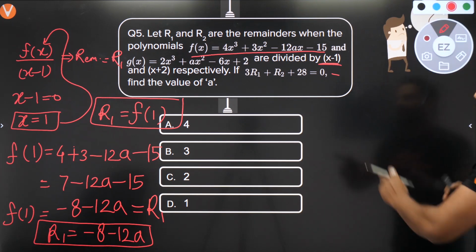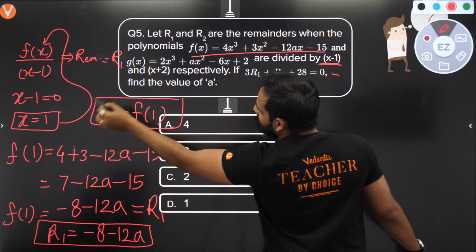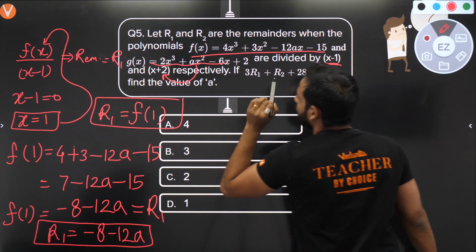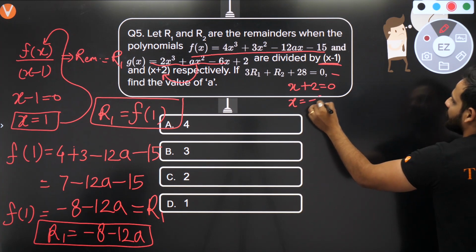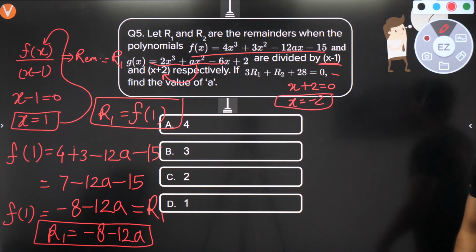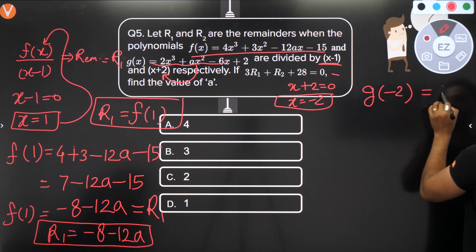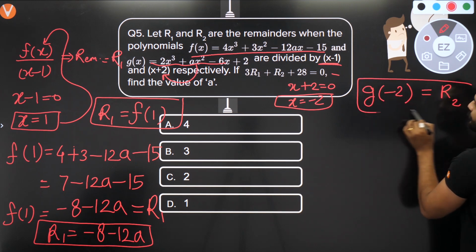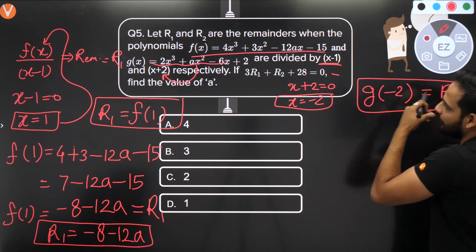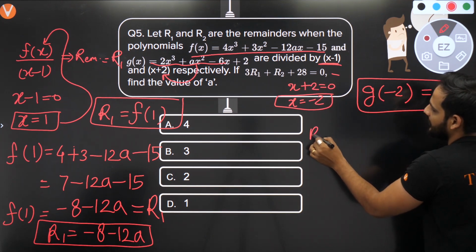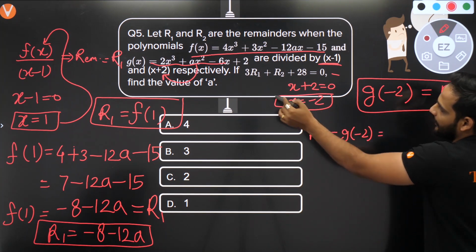Let's talk about R2. How will I get R2? In g(x), we put the value from the divisor. g(x) is being divided by x plus 2. So first make x plus 2 equal to 0, and we get x is equal to minus 2. So now I will get the value of g(x) at x is equal to minus 2, and that value will be equal to R2. So R2 will be equal to g(minus 2). Put x is equal to minus 2 in g(x).